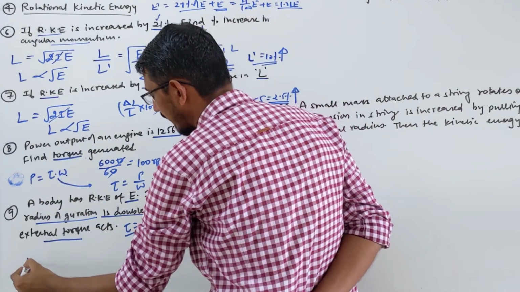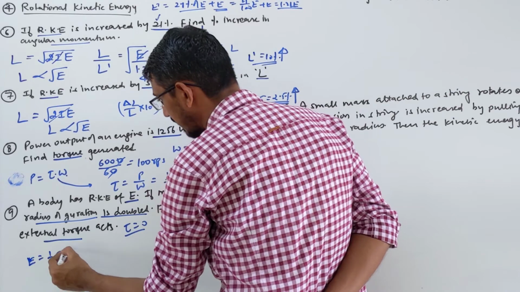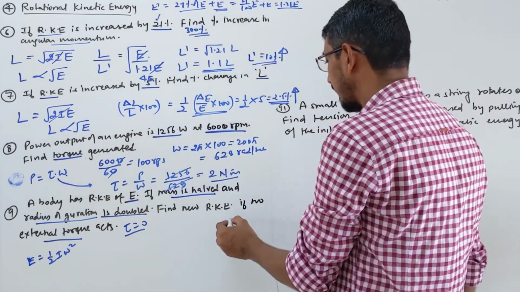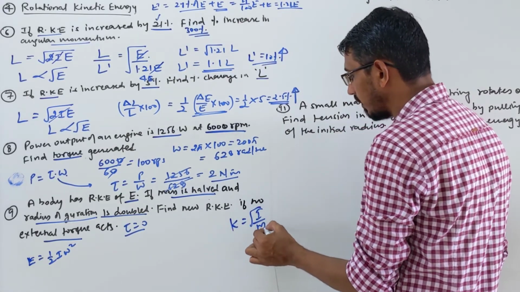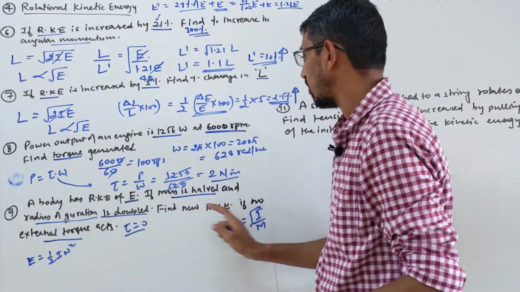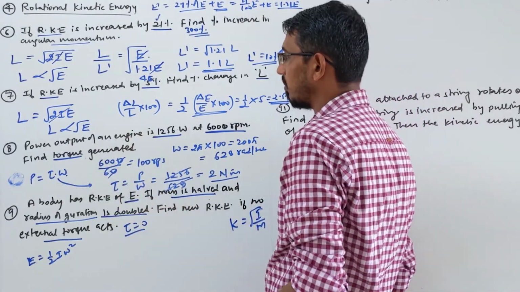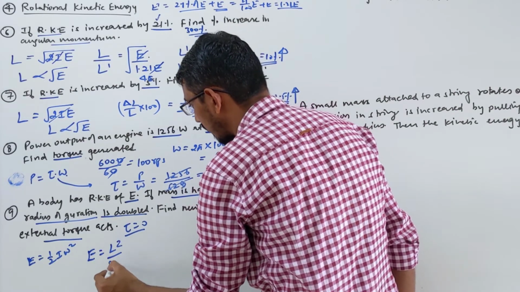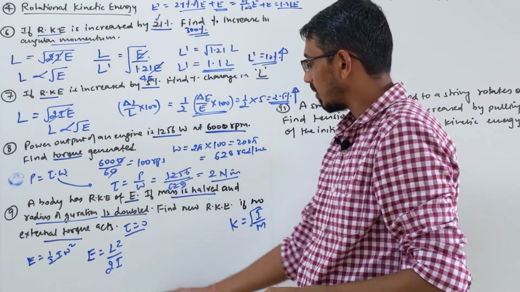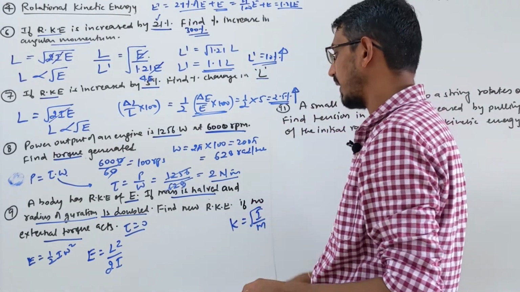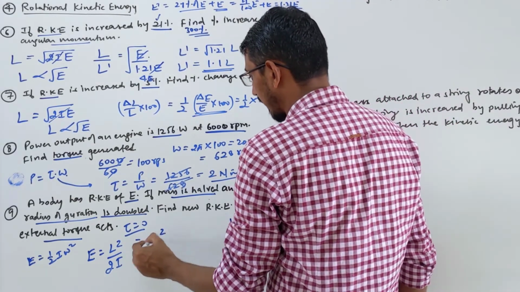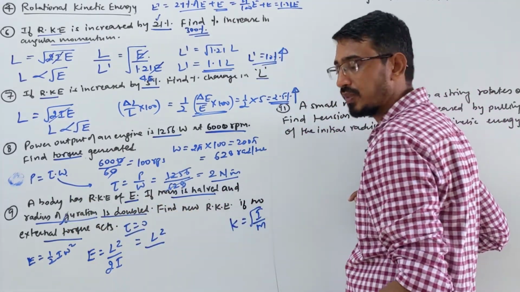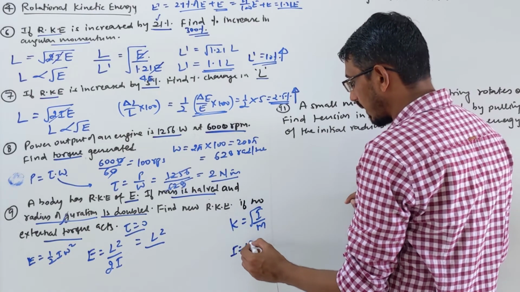Instead of writing the formula energy is equal to half I omega square, if you write this, then inertia you can write in terms of K and M, because we have the formula: K is root of I by M. But we don't know omega here, nothing is given about omega, right? So it's better to write in terms of angular momentum. We know that kinetic energy you can also write as L square upon 2I, right? Now here omega is not coming, only inertia, yes we can find inertia. So let's put the inertia value. What is the inertia value from this formula? Because we need to write the answer in terms of radius of gyration. So I is K square into M, right?